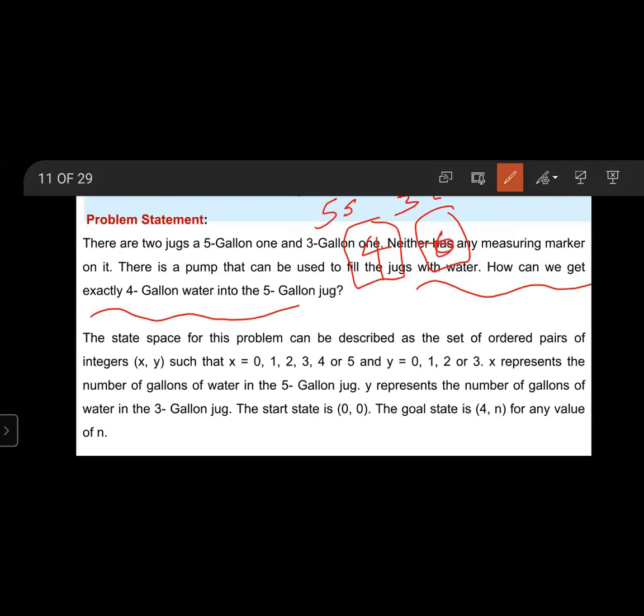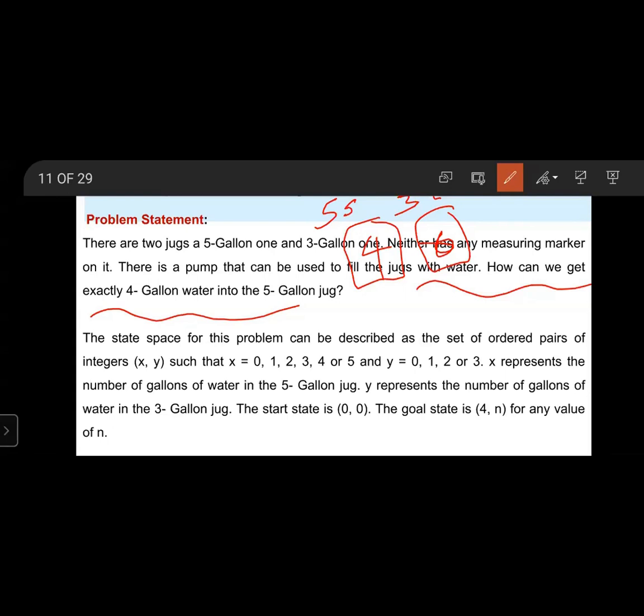Here the state space for the problem can be described as the set of ordered pairs of integers (x, y). That means x is the 5 gallon jug, y is the 3 gallon jug, such that x equals 0, 1, 2, 3, 4 or 5, and y equals 0, 1, 2 or 3.